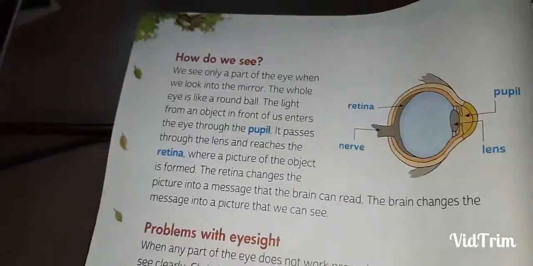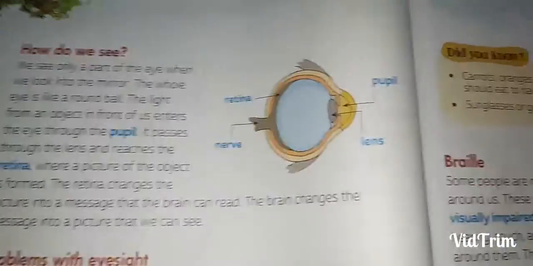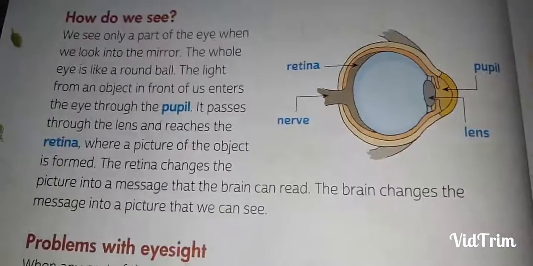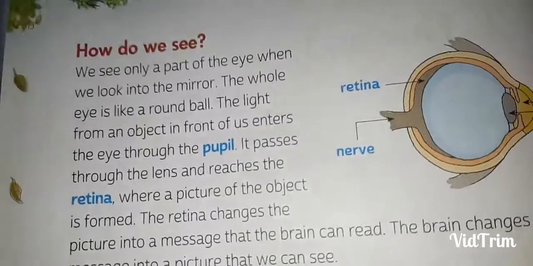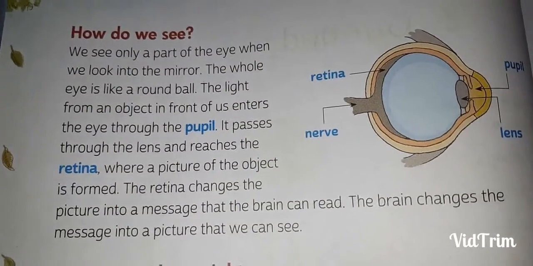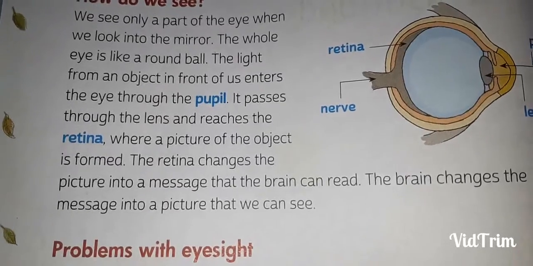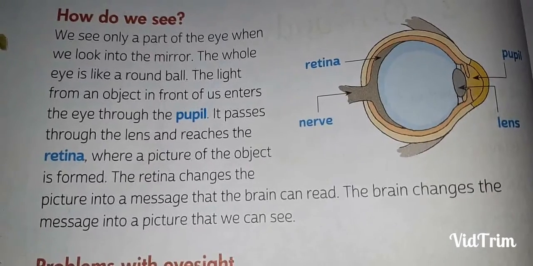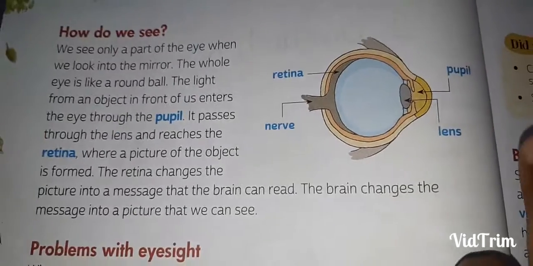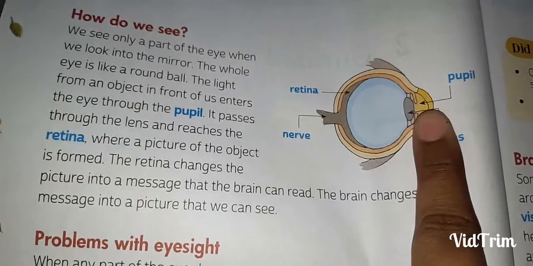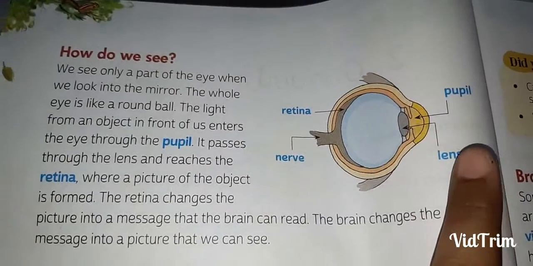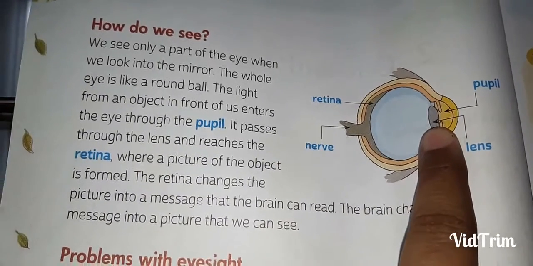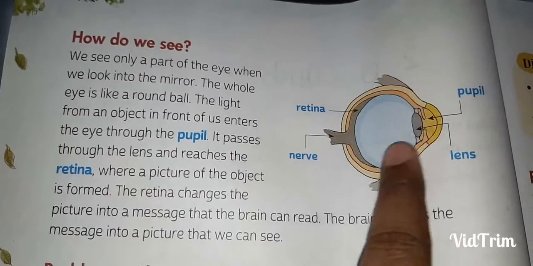How do we see? You can see picture of this eye. This is picture of human eye. We see only a part of the eye when we look into the mirror. The whole eye is like a round ball. The light from an object in front of us enters the eye through the pupil. From here the light enters the eye. It passes through the lens, and reaches the retina.